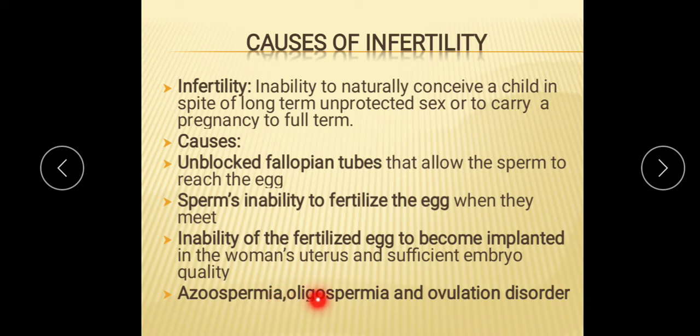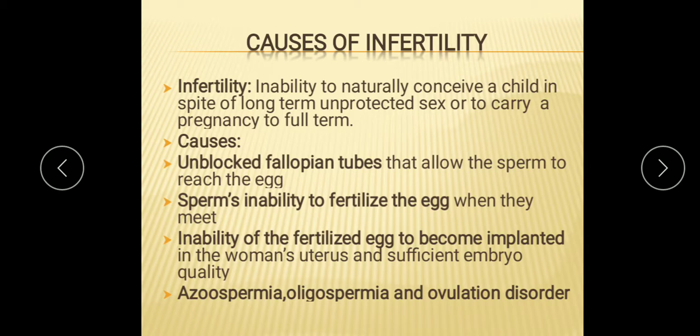Then oligospermia is there. Oligo means few. So only few sperm cells are produced, and in that case also they are not sufficient to fertilize the egg cell. And sometimes the sperm cells are malformed, or they die before they reach the egg. In rare cases, infertility in men is caused by genetic diseases also, like cystic fibrosis or chromosomal abnormality.